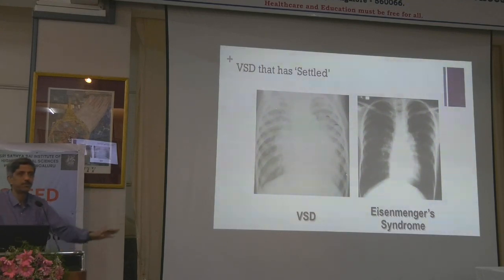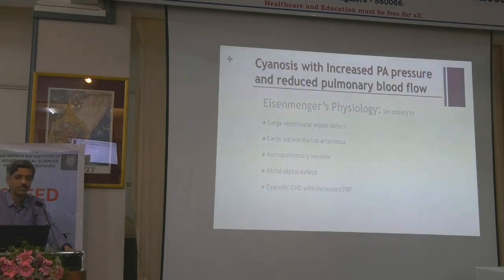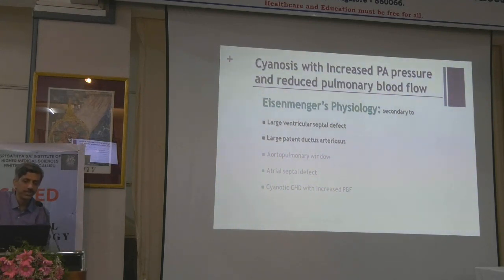The same patient X-ray I put together, the same patient personally at our center at around 3 years of age, the child was operable, and the same patient comes back around 10 years later, where the VSD has settled into an Eisenmenger syndrome. So these are unfortunate patients that we keep on seeing. So basically it is again a step down happening at the aorta, the ventricular level, or the arterial level. Due to increased pulmonary artery pressures and reduced pulmonary blood flow, most commonly due to VSD, PDA, AV canal, ASD, or some of the rare cyanotic diseases, increased Qp can turn into Eisenmenger syndrome.